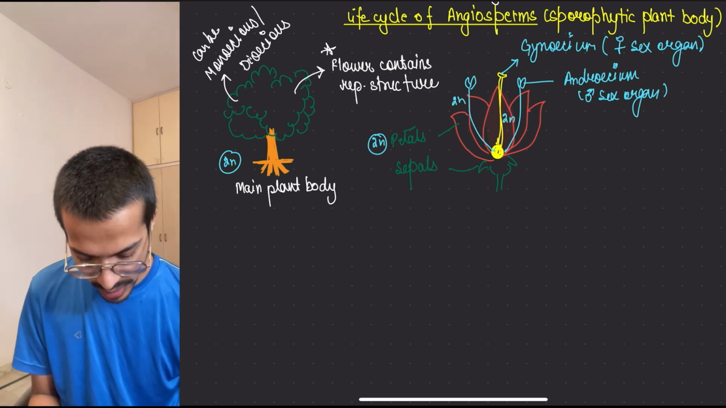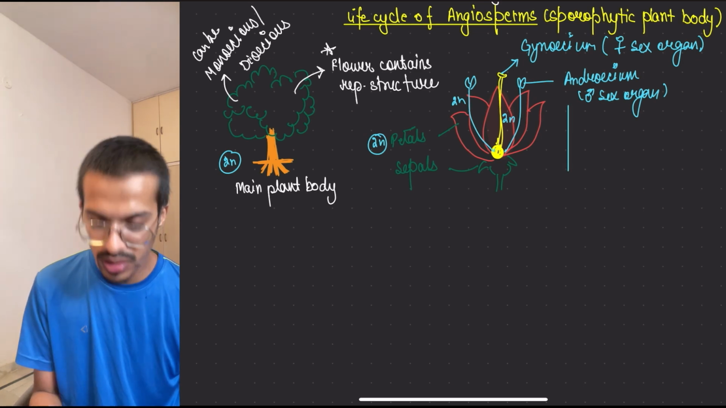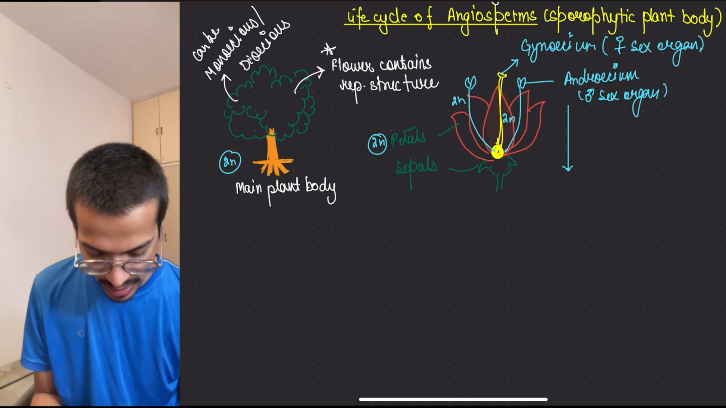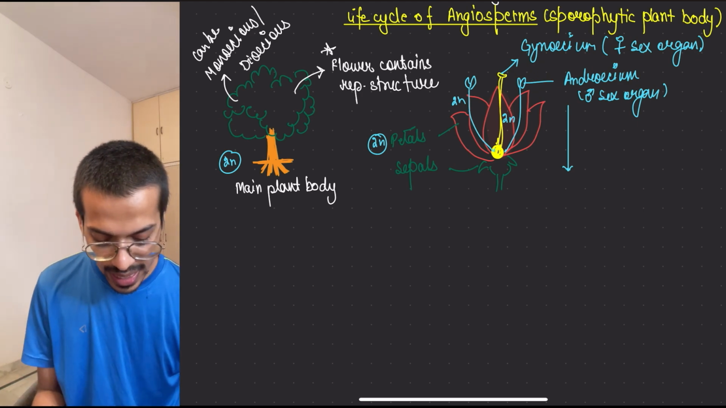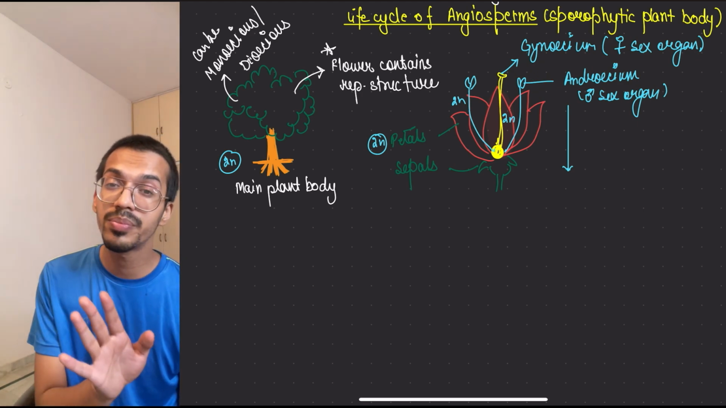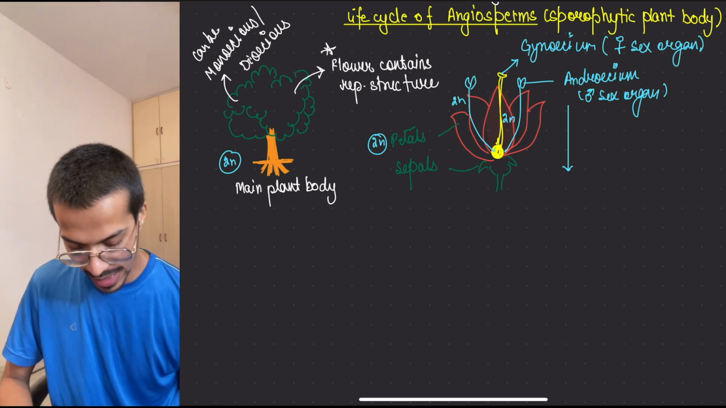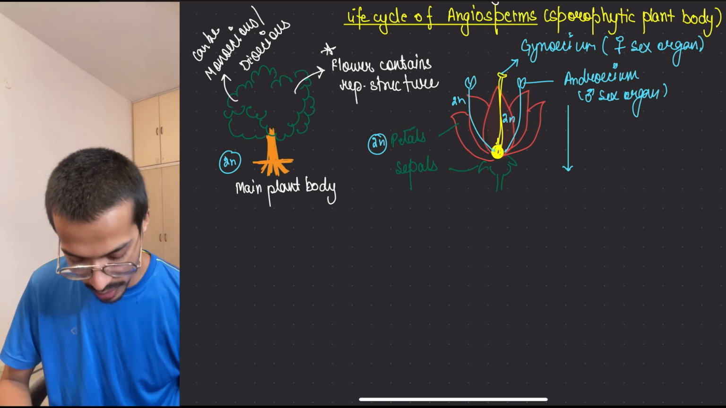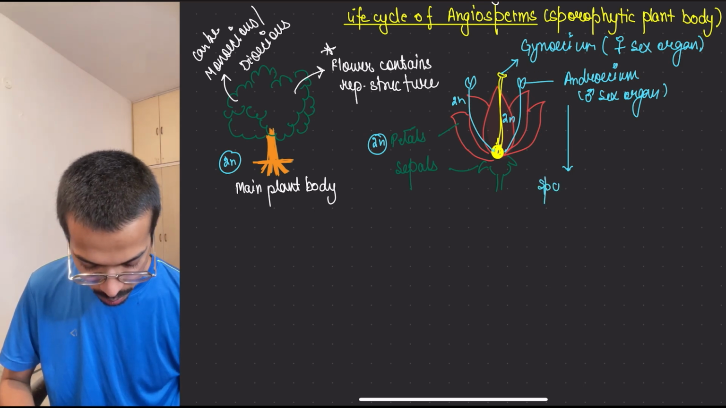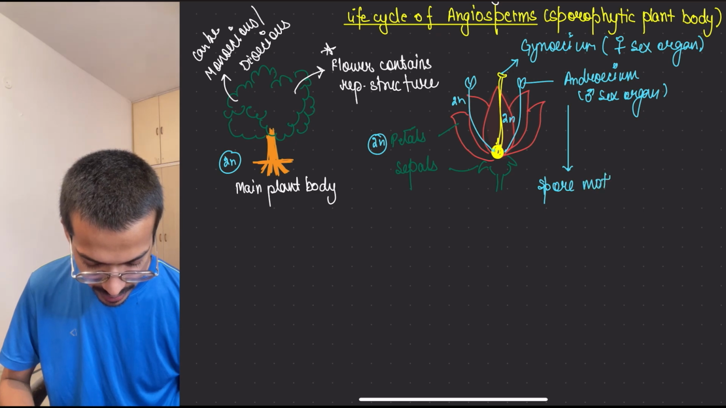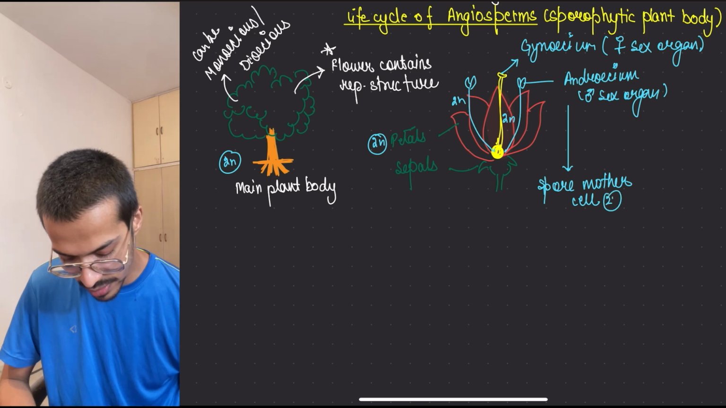Let's see. In the male part, the androecium, there is an anther structure inside it. This structure, you might have done in 10th class. In the anther, there is a presence of spores. Those spores are made initially by a structure called the spore mother cell. This spore mother cell is 2N. It will undergo meiosis.